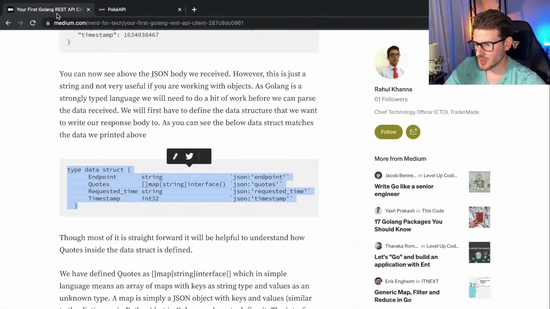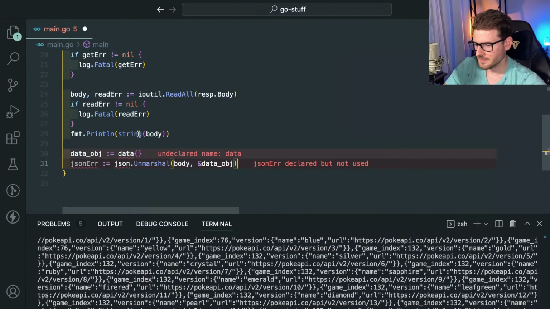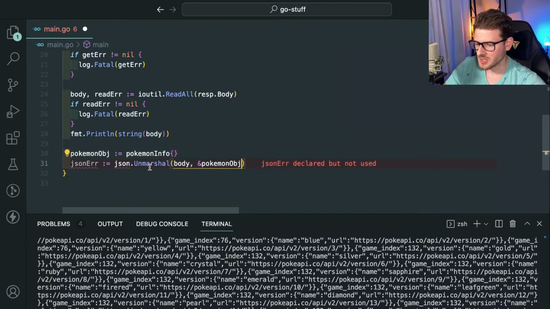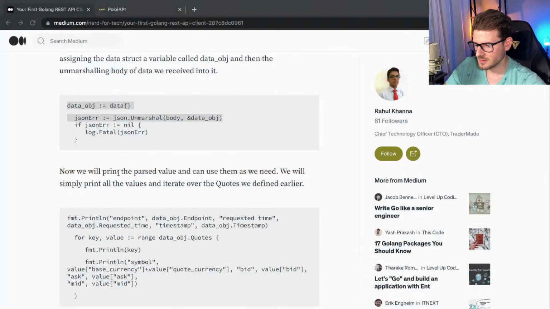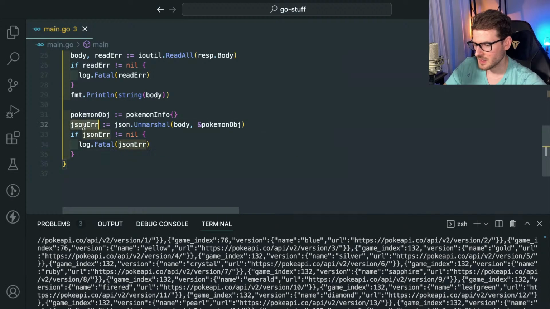And then I'm guessing in the blog post, they're probably going to use an unmarshal somewhere. But then you need to pass it a pointer to data. Is that how you do it? Probably Pokemon info. So we make a blank struct called Pokemon info. We set it to the data Pokemon object. And we're going to go ahead and just pass in this. Go ahead and bring in the errors here. Print them out if something happens.